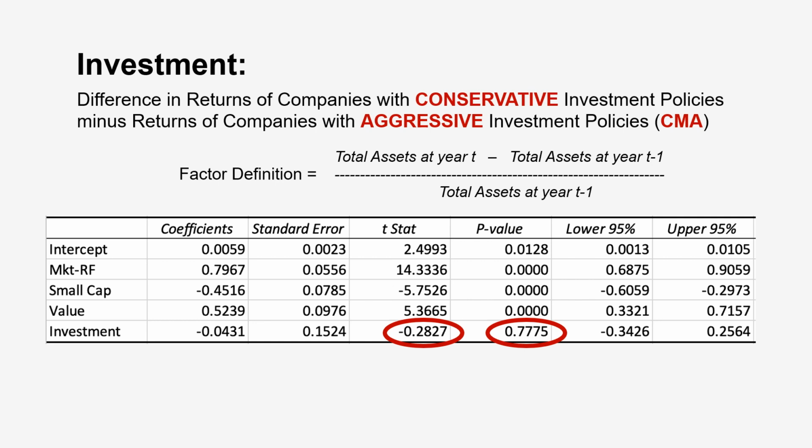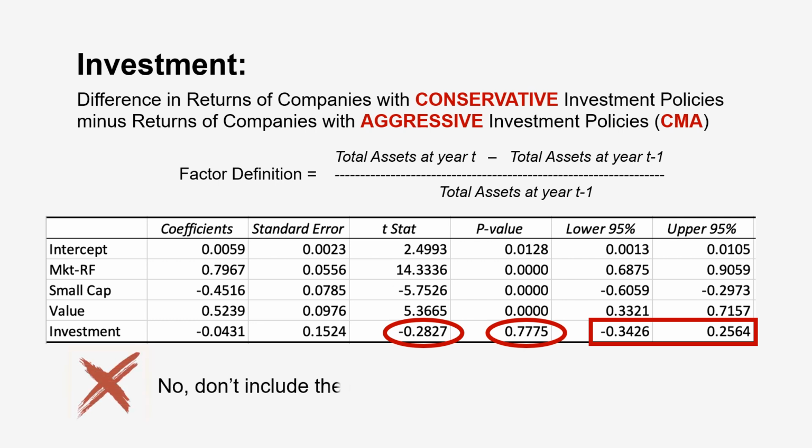And just to double check, the 95% confidence interval includes 0 within its range, which means we can't confidently say Buffett's exposure to this factor is different from 0. Another reason to leave it out. Bottom line, we exclude investment from the final model and proceed with our testing of the other factors.